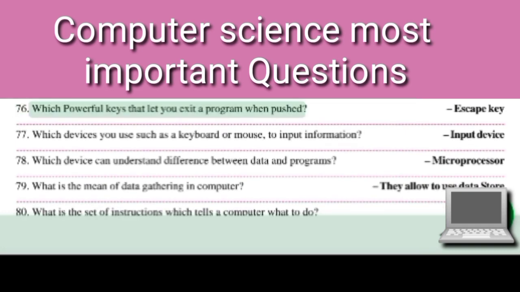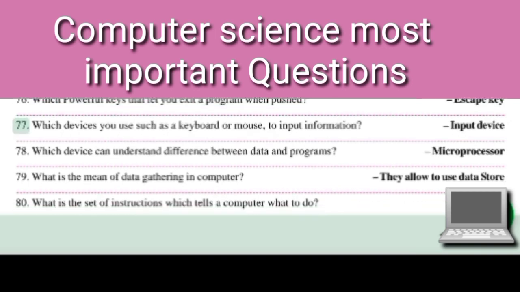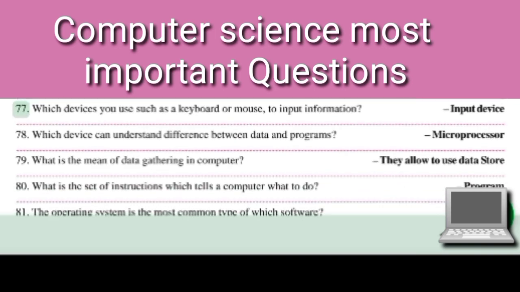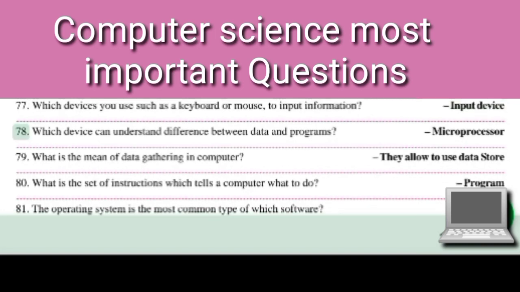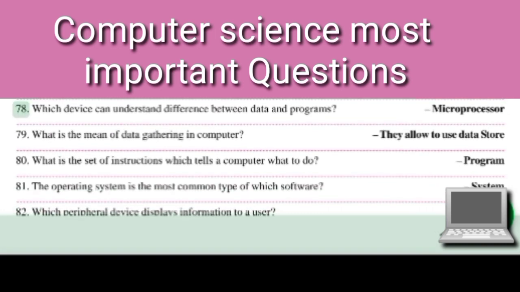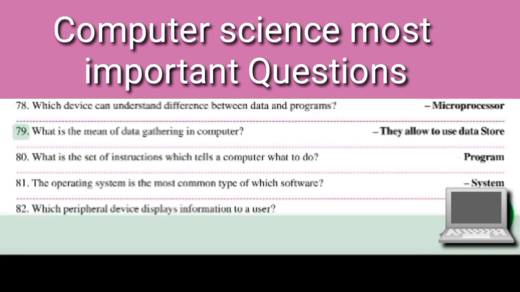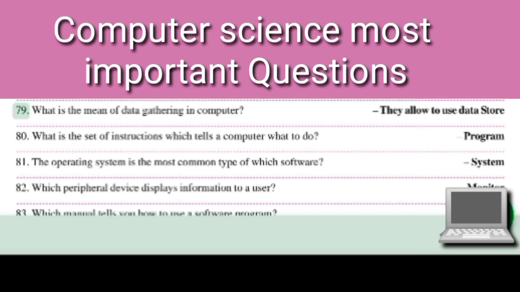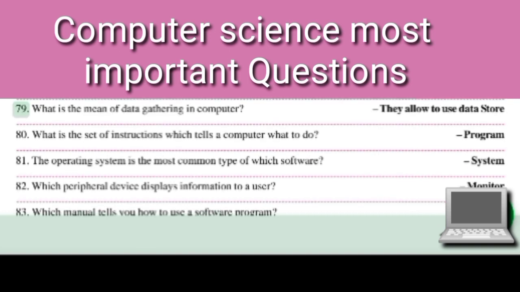76. Which powerful key lets you exit a program when pushed? Escape key. 77. Which devices, such as a keyboard or mouse, do you use to input information? Input device. 78. Which device can understand the difference between data and programs? Microprocessor.